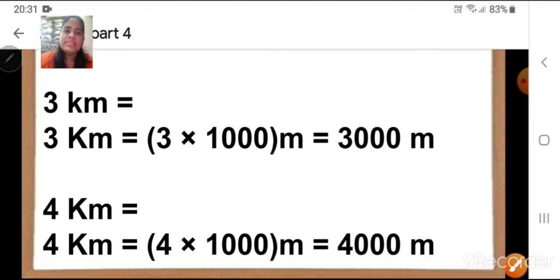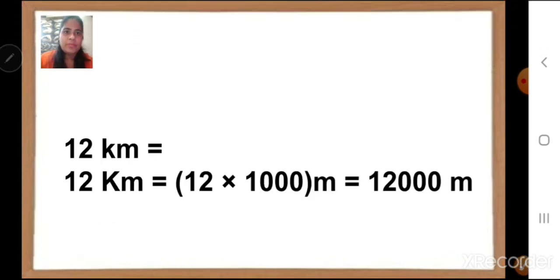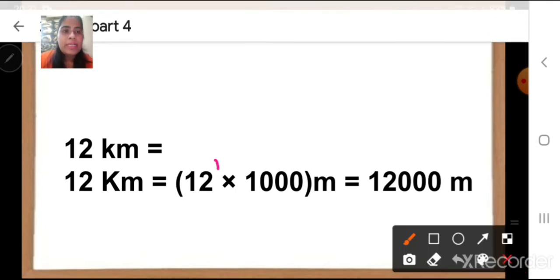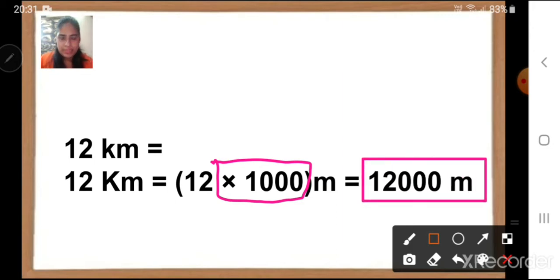Now children, the same way, if I want to find out what 12 kilometers is, how will I do it? I will take the number and multiply it by 1000. So 12 into 1000, children, it is multiplication by 1000. Remember the multiplication rule: you have to add your zeros. So see what answer we have got: 12,000 meters. So 12 kilometers is equal to 12,000 meters.